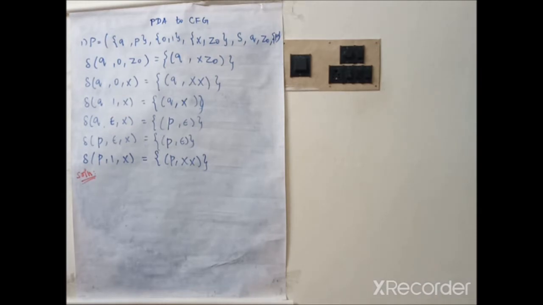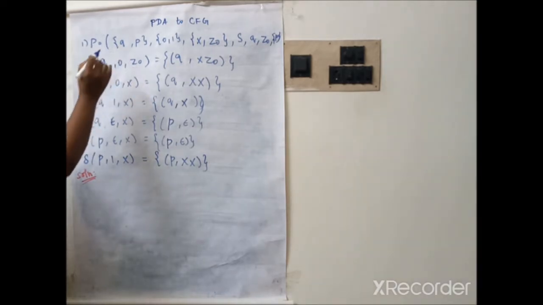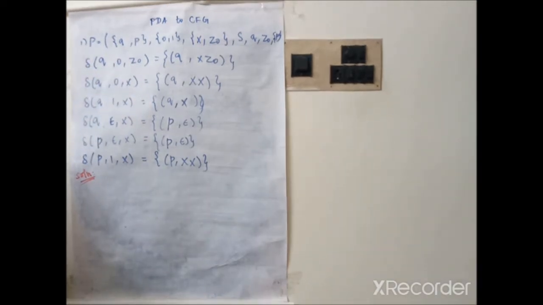Okay, so here the problem given is P, that is the PDA, pushdown automata, with its 7 tuples and the transition function. From this we need to convert the PDA into context-free grammar. Therefore, the first step in the conversion is to write the initial state, final state, stack symbols, and initial stack symbol. Those things we need to define from the given problem. From the PDA definition, a PDA is defined by 7 tuples: sigma, capital Q, delta, initial state, final state, stack symbol tau, and initial stack symbol Z naught, right?